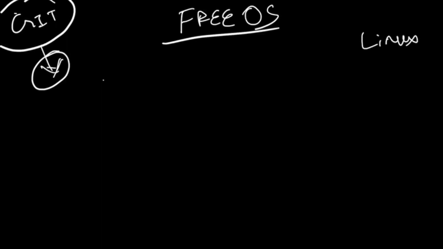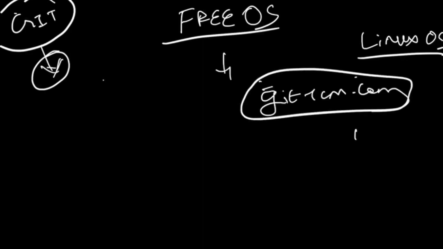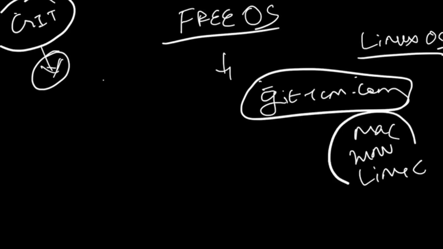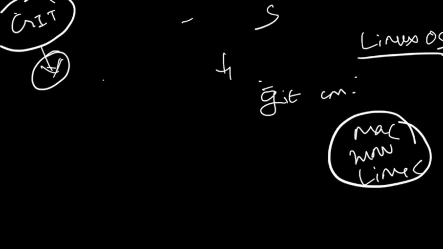Git is absolutely free and open sourced. Git is developed by the same team who developed the Linux OS. All you need to do is go to git-scm.com and download Git for your Mac, Windows or Linux machines. So it's absolutely free to use.